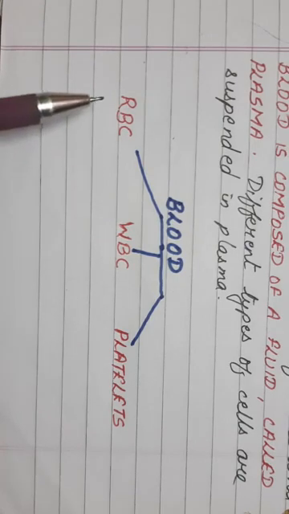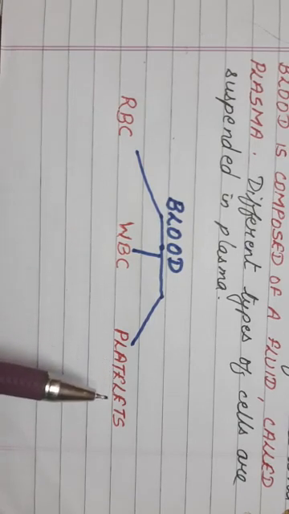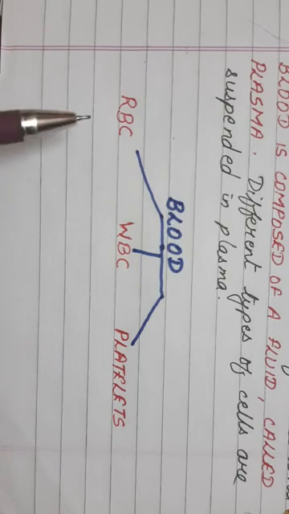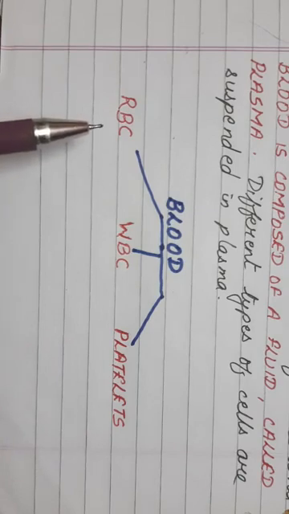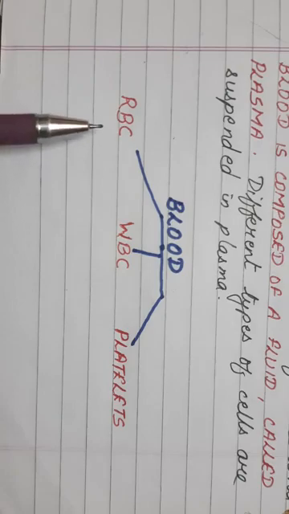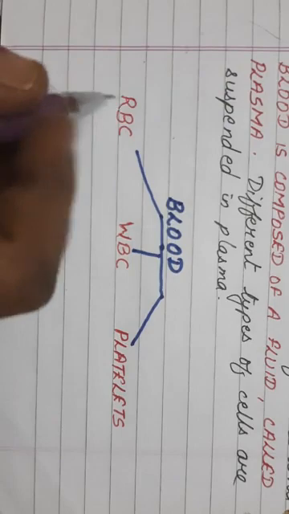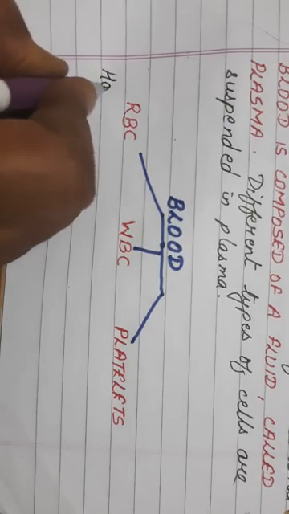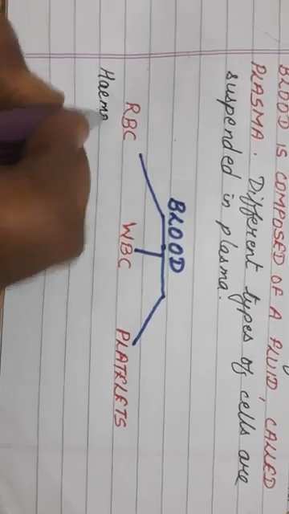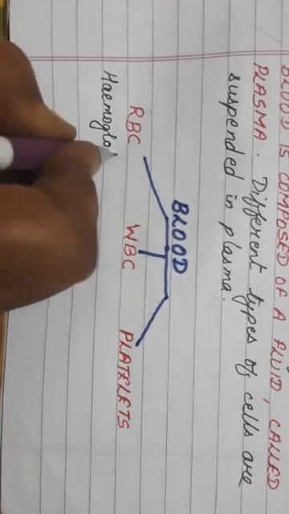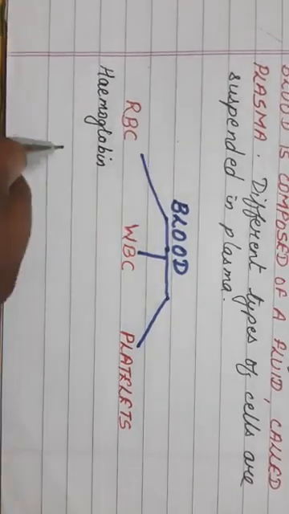All these three have different functions. The first one is the RBC, or the red blood cell. This red blood cell contains a red pigment called hemoglobin. So what is hemoglobin?